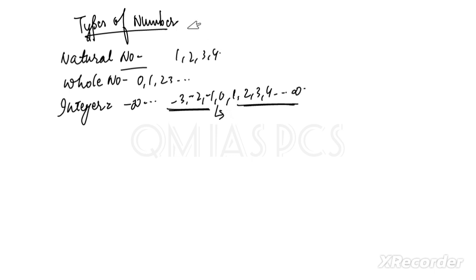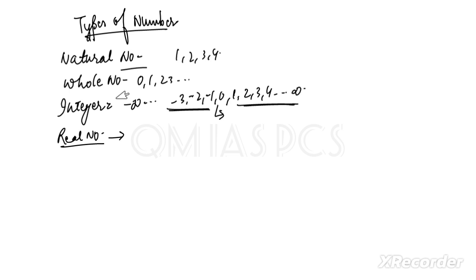Then I told you about real numbers. Real numbers means every number is a real number. A real number can be represented as a rational number or an irrational number, and a rational number can be represented as a fraction or decimal, whatever it is. If you want a little more clarity, you have to attend that lecture, so please go through that so that you can understand well.